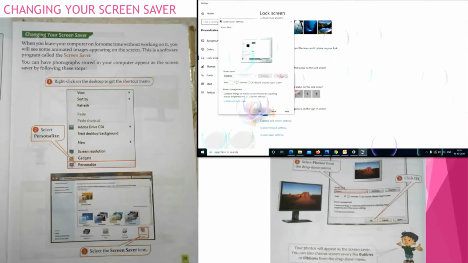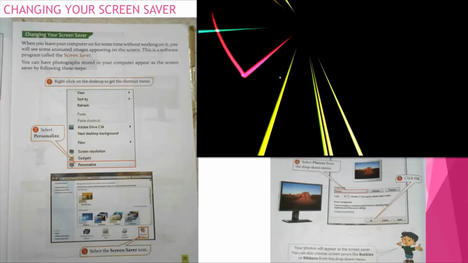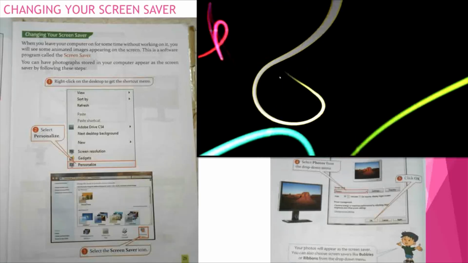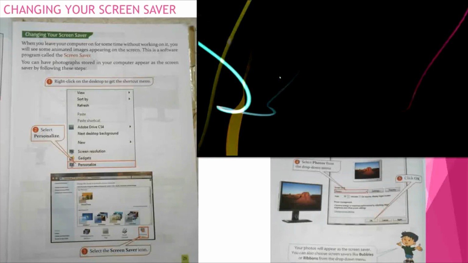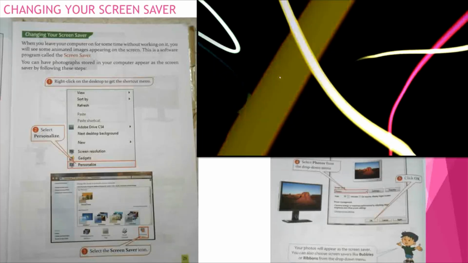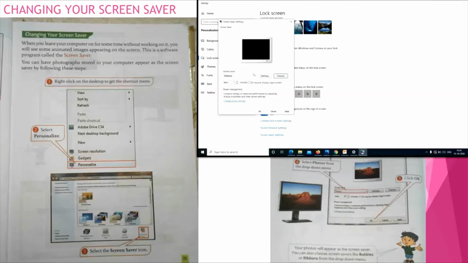Okay children, we will select one more option, ribbons. Look at the preview. See, very beautiful, no? We will choose another option like Mystify. See the preview.